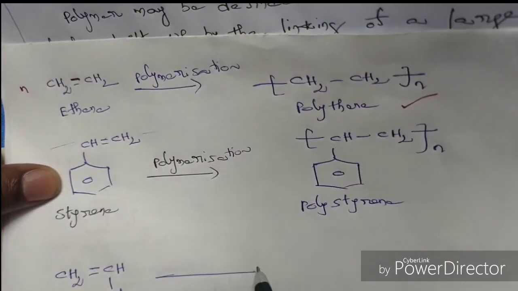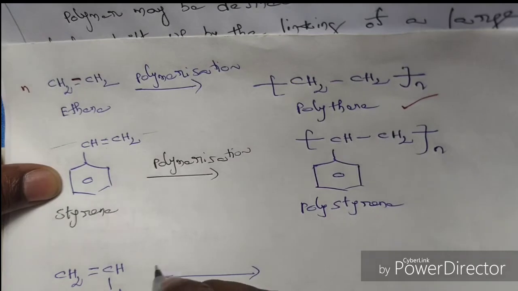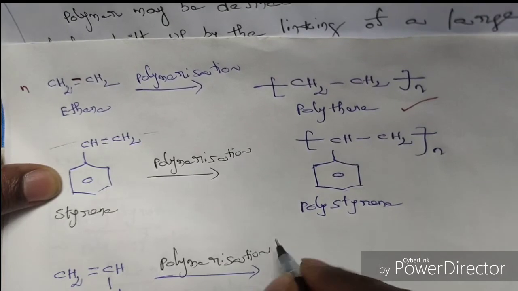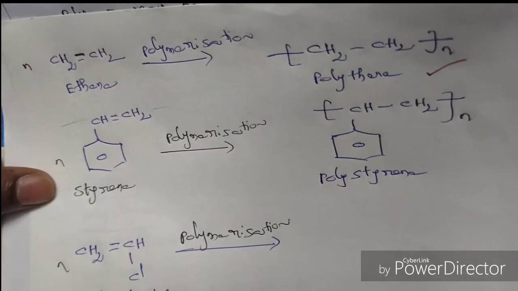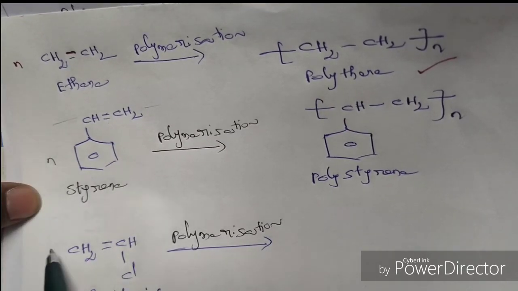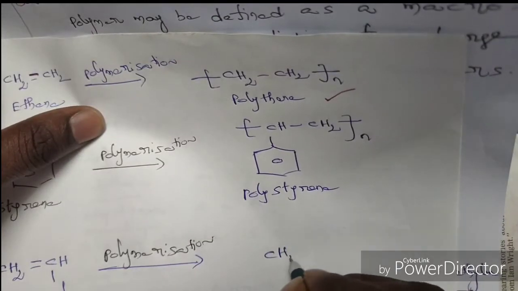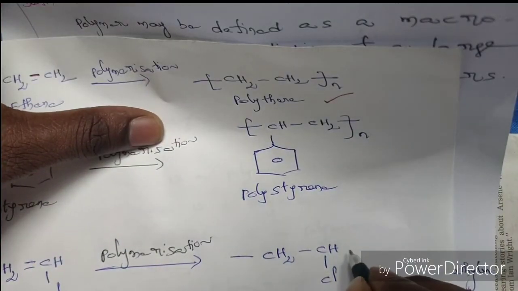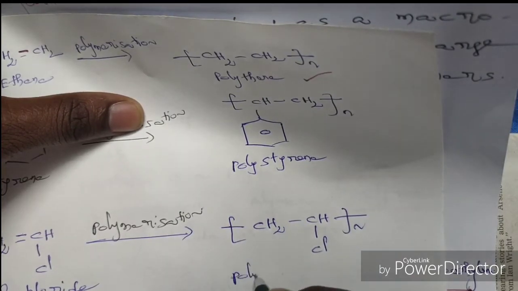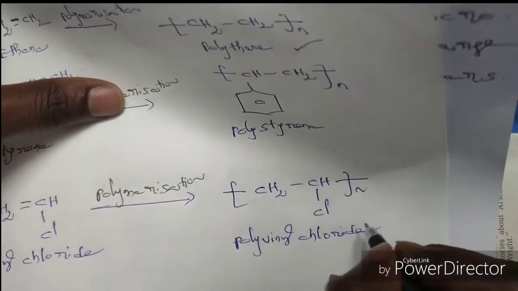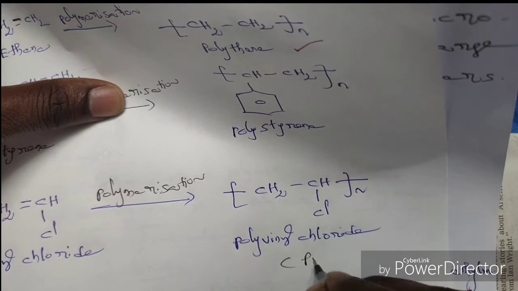So vinyl chloride on polymerization by n molecules, this pi bond will be broken, that leads to the formation of two sigma bonds, CH2 CH Cl, sigma bond sigma bond. This entire unit will repeat n times. So it is called polyvinyl chloride. So simply we call it PVC.